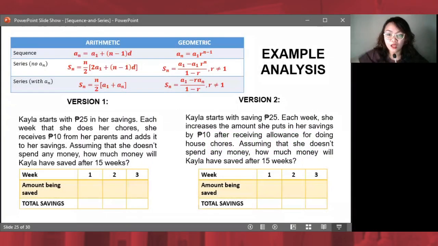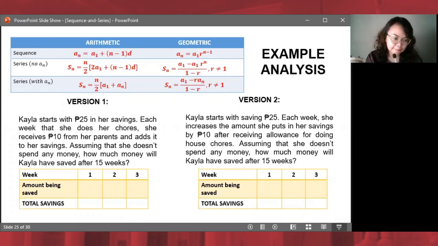Hola! This is the last example. These are the last word problems that we would have for this video series. We have an example analysis here. I want you to observe how certain words would change the flow of the problem.